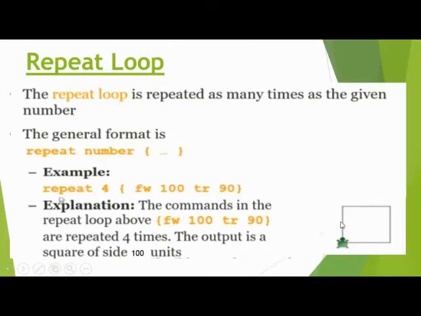So this is move turtle forward 100 units, and this is the turning point or angle, that is 90 degrees. So turn the turtle to the right side: first draw the line and then turn, then again draw the line. How many times is this line or angle repeated? 1 2 3 4. So we mentioned here that this action is repeated 4 times. So we see the output on the screen in a square form.